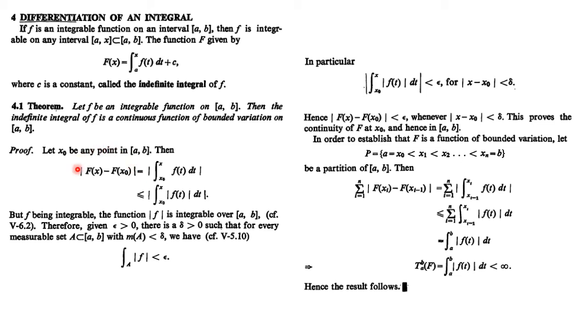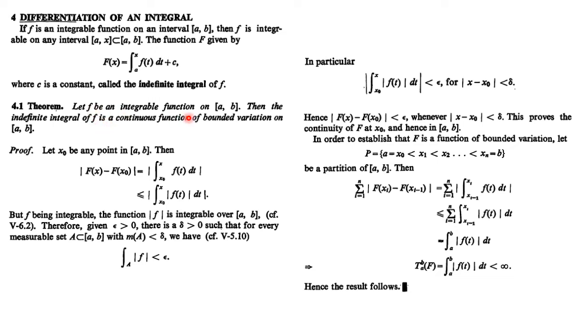Now what is this? This is nothing but mod of F(x) minus F(x naught). So we get that this is less than epsilon whenever mod of x minus x naught is less than delta. So by the definition of continuity, whenever this distance is less than delta, the corresponding difference of function values is less than epsilon, which implies capital F is continuous at x naught, right? Since x naught is an arbitrary point of the interval [a, b], this implies our function is continuous on the whole interval [a, b].